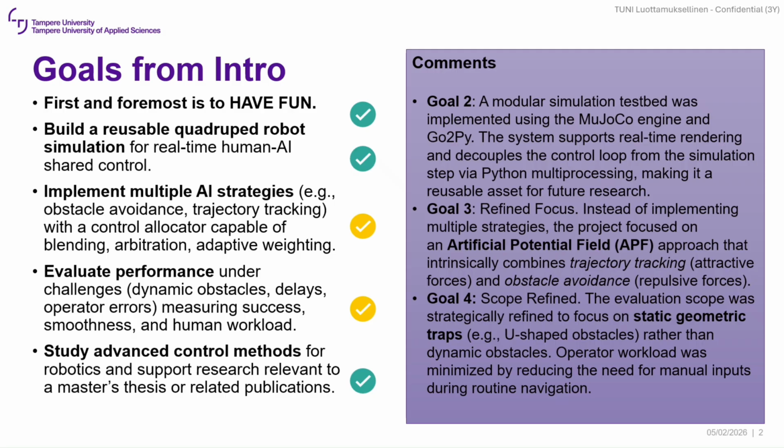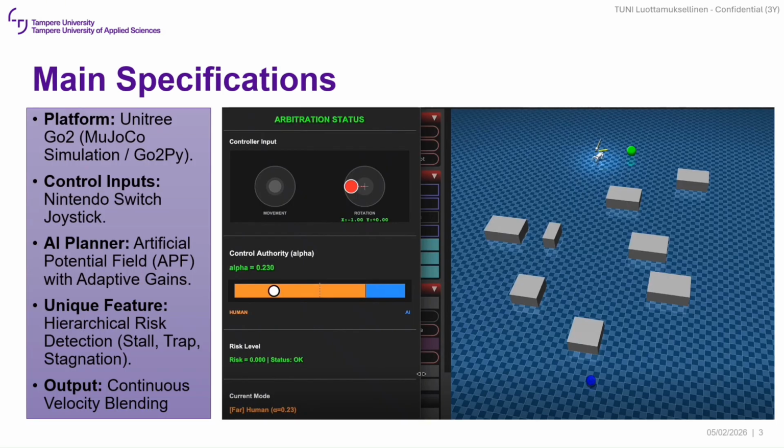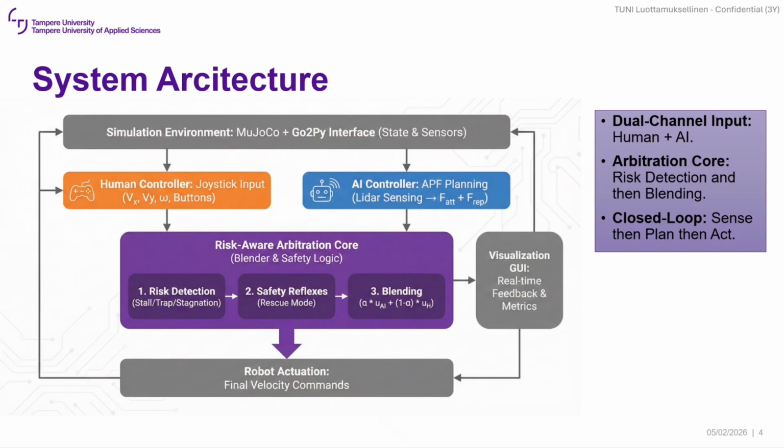is robust. Technically, the system runs on MuJoCo with a Unitree Go. It fuses inputs from a human and the AI, and our key innovation is the risk engine. It explicitly detects failures to drive the control sharing. And finally, the architecture. Data flows into our arbitration core, which calculates a real-time risk score. This drives the blending logic, dynamically adjusting control authority to maintain the optimal balance between human intent and AI safety.